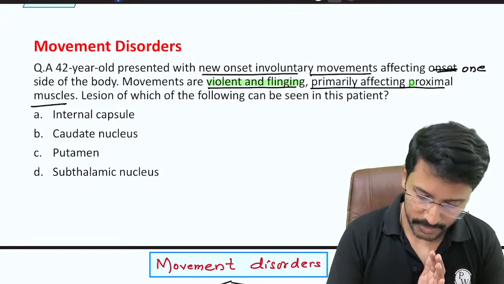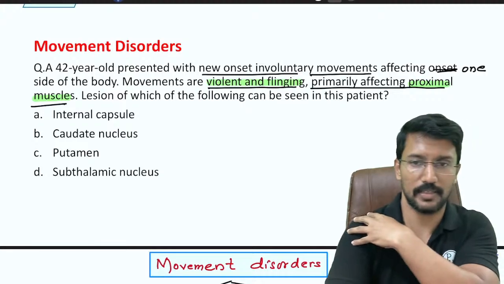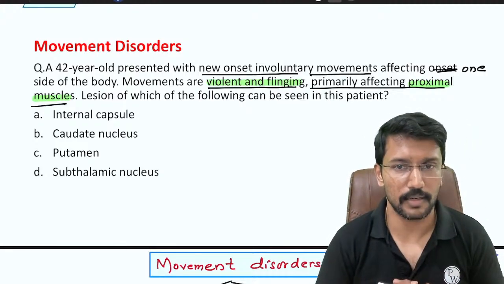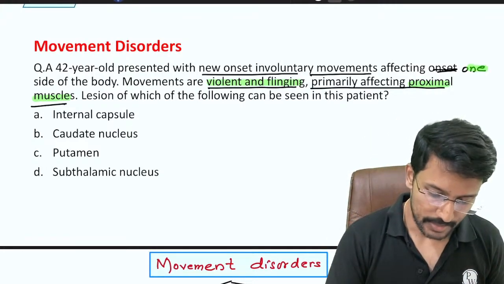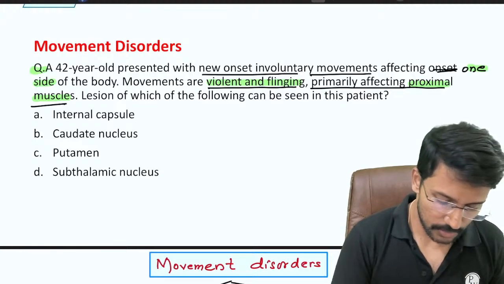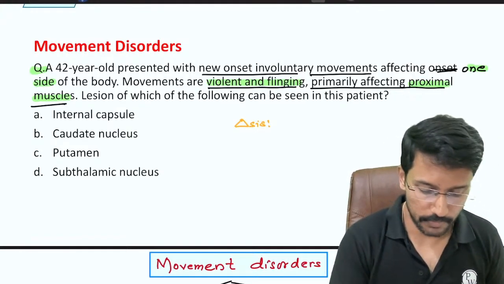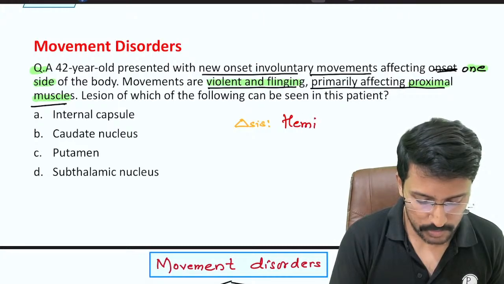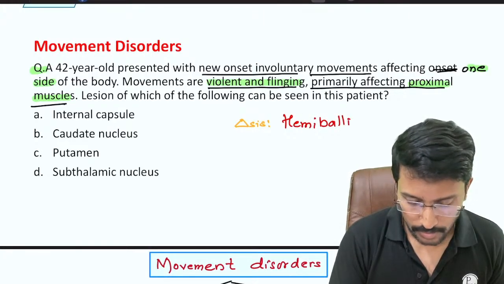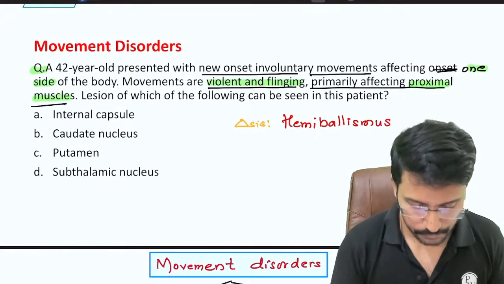And they've also mentioned that it is affecting the proximal muscles, meaning muscles around the shoulder girdle, and it is one-sided. So what is our diagnosis here? The diagnosis becomes ballismus, and because it is one-sided, we will call it hemiballismus. So this question is talking about hemiballismus.